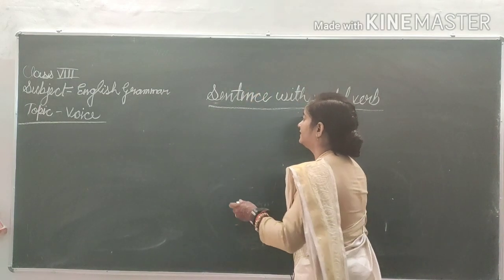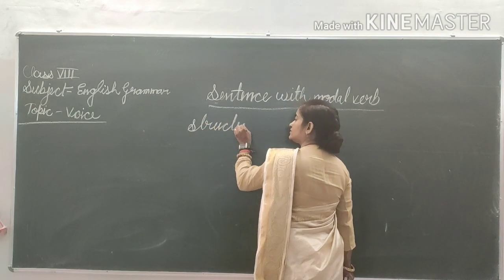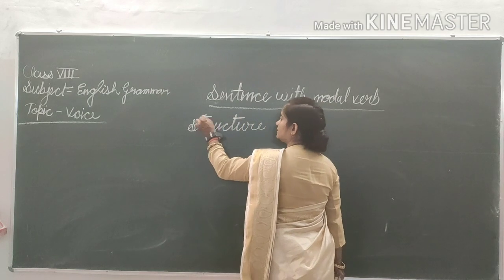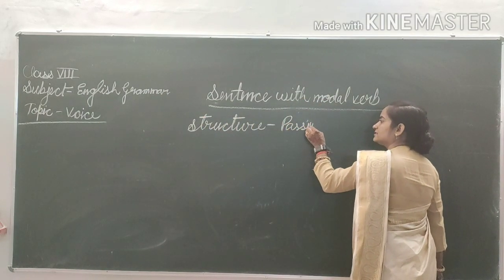So firstly I will write down the structure. Then after that, what will it become?